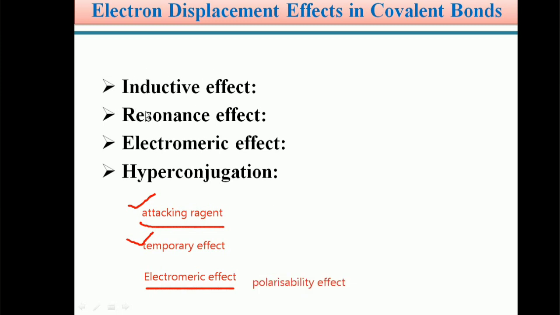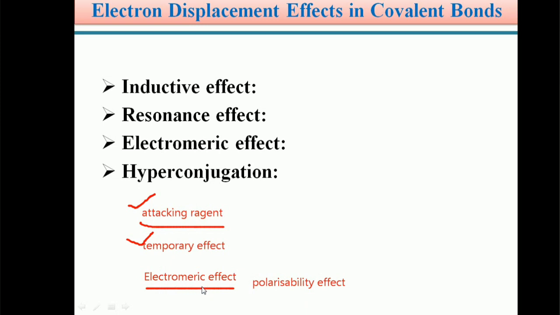The inductive effect and resonance effect are permanent effects, arising by the influence of an atom or a substituent, whereas the electromeric effect is a temporary effect. It is caused by the influence of an attacking reagent whenever it approaches the organic molecule. So the best example for a temporary effect is the electromeric effect.